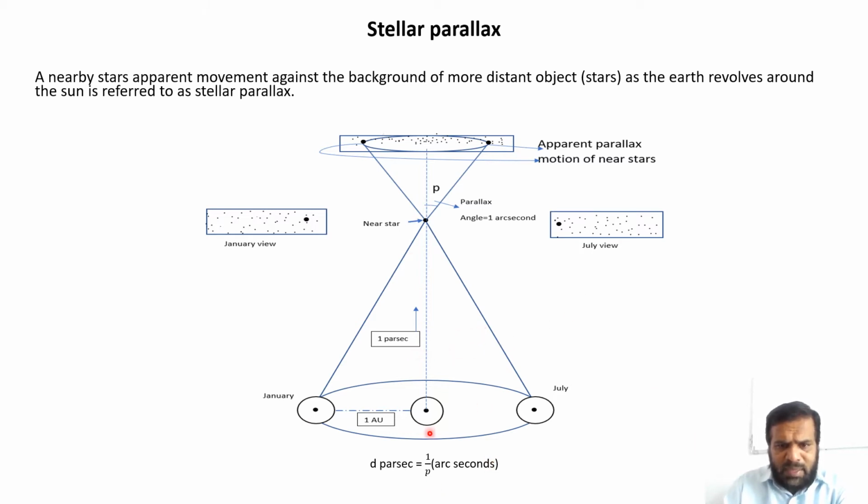This is 1 parsec, and this is the parallax angle. Parallax angle is equal to 1 arc second. These two positions are the apparent parallax motion of the near star. D in parsec is equal to 1 by P, with P in arc seconds.